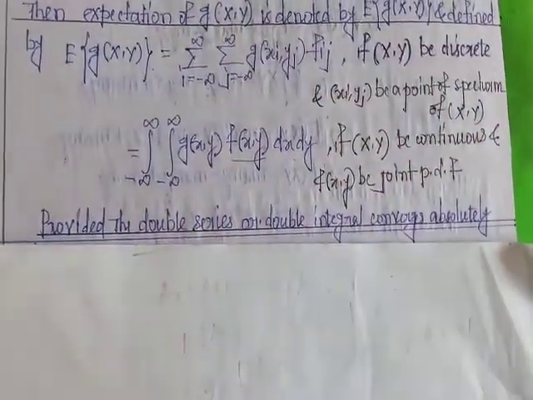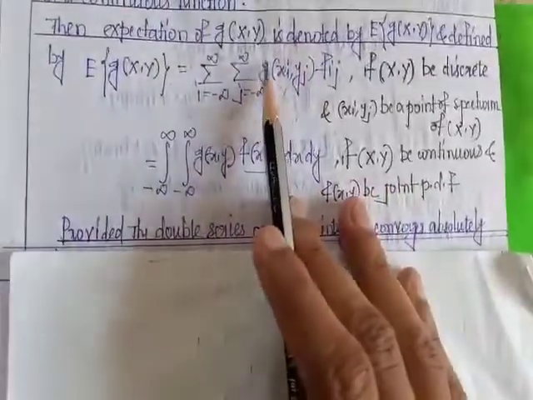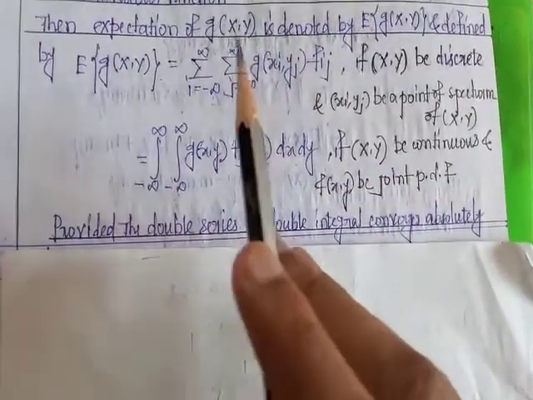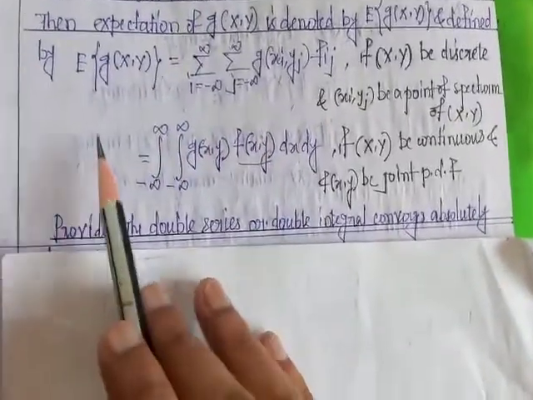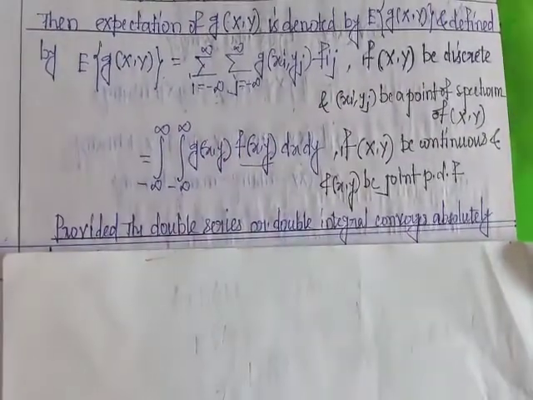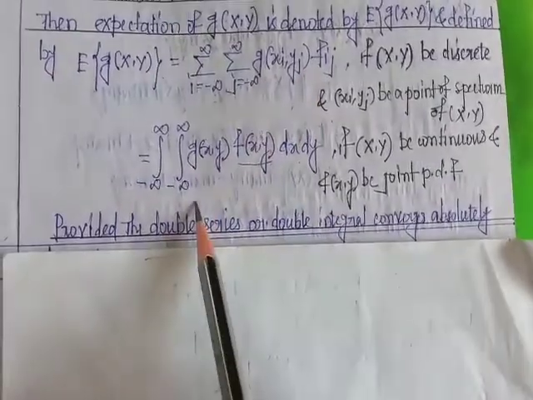So this is the definition or formula of expectation for bivariate distributions. This is the discrete case, this is the continuous case.